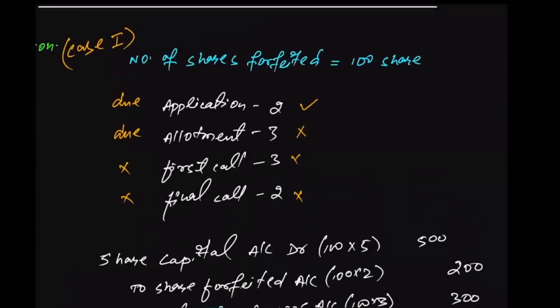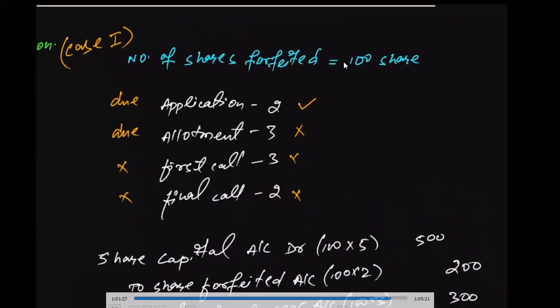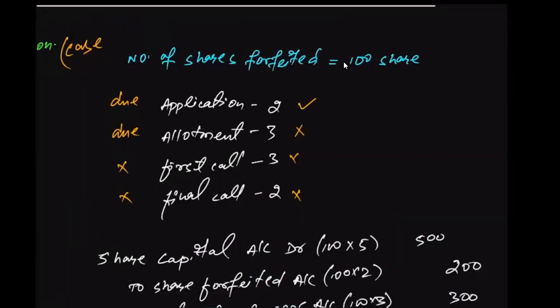All right. So I hope you understand the question. So let's do case number 2. I'm just making change here. You will have to write this down again. Case number 2. Write this down quickly. In this situation, what happens? Company asked for the application money, company received application money. Company asked for allotment, company did not receive allotment. Company asked him to pay first call, he did not pay first call. And then company did not ask for the final call. Neither company received finally.